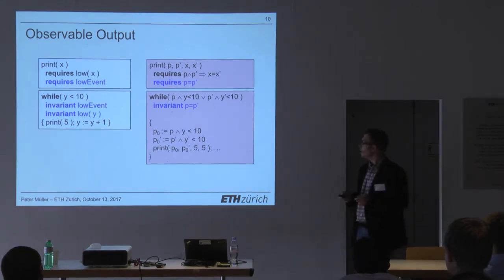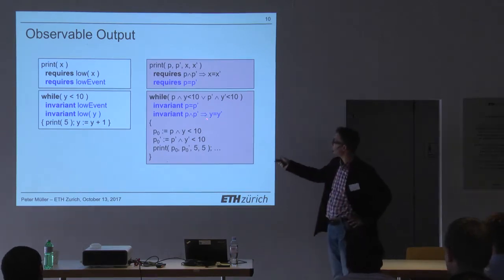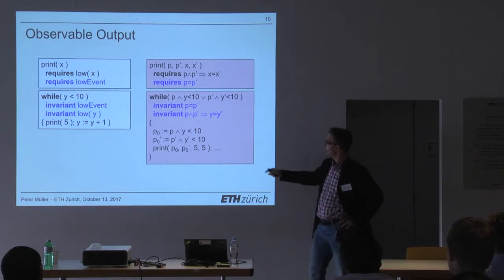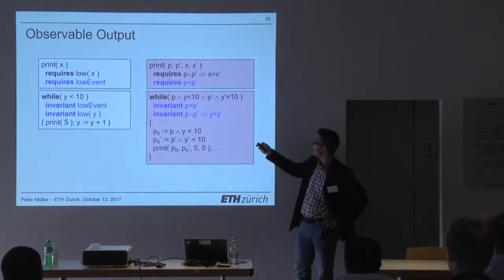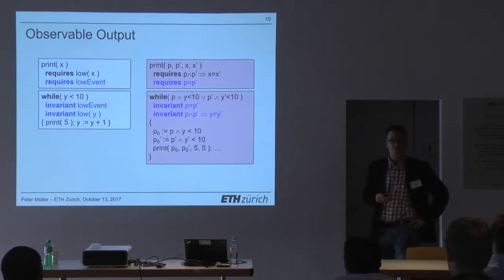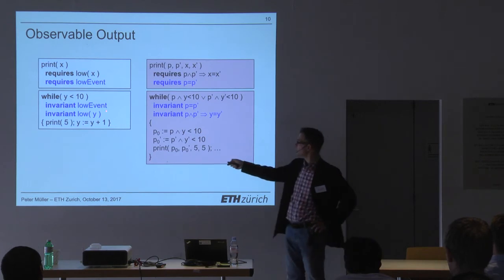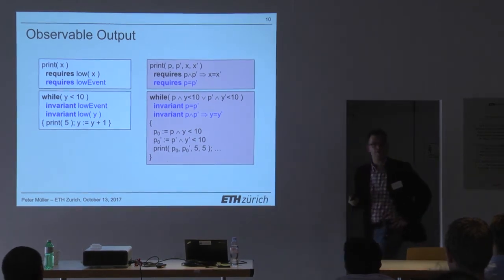y is low. And once we translate that as well, now we are done, because if we know that y and y prime are the same, that means those two conditions will give us the same value, and then we actually live up to this precondition over here, and now the program verifies. But it only verifies under the assumption here that y is low. If y wasn't low, it would fail as it should.